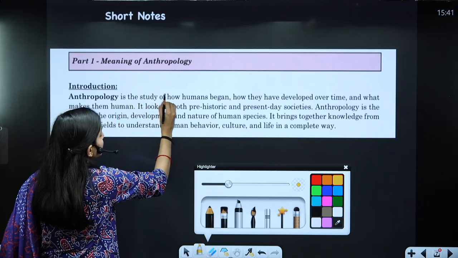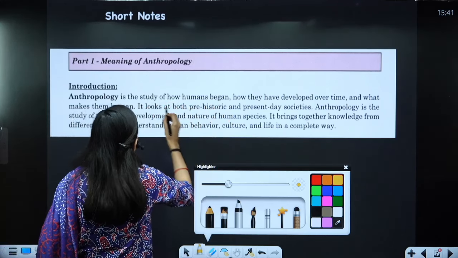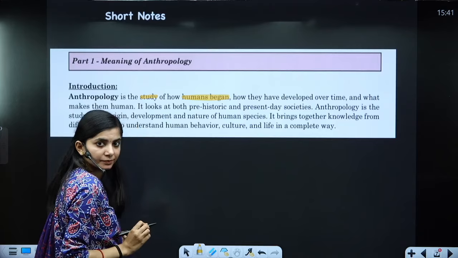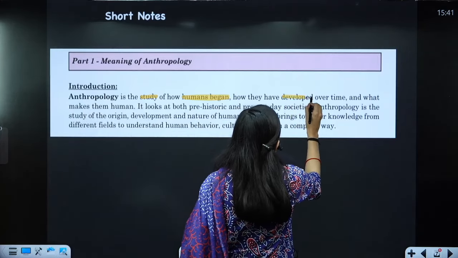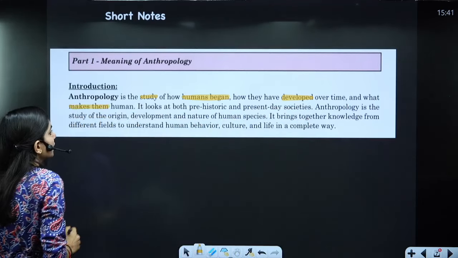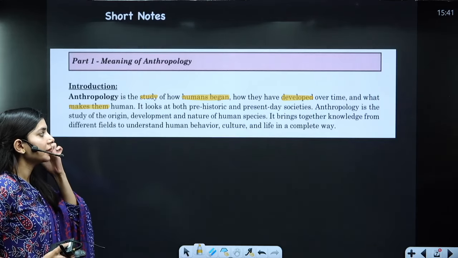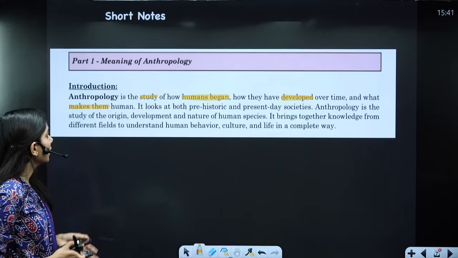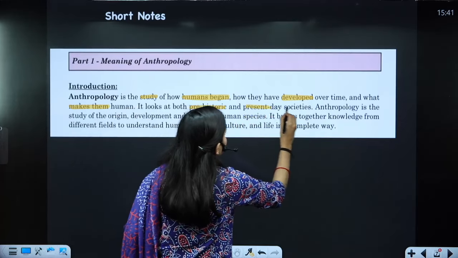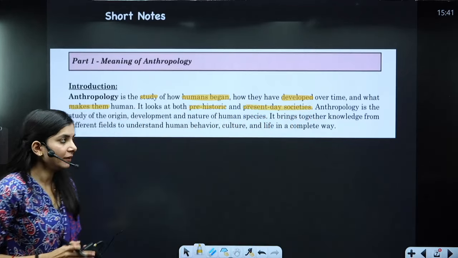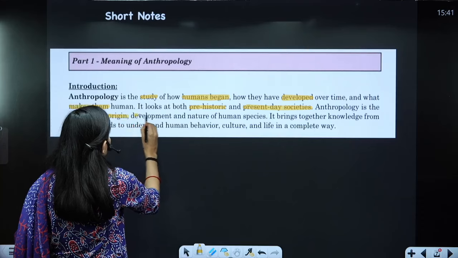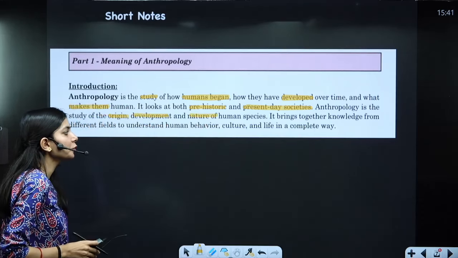First, anthropology is the study of how humans began. Study of humans, how they began, how they developed and what makes them human. These are the key points I have highlighted while reading. Now, it looks at both prehistoric and present day societies. Fine. Now, next, anthropology is the study of what? Origin, development, nature of the human species.